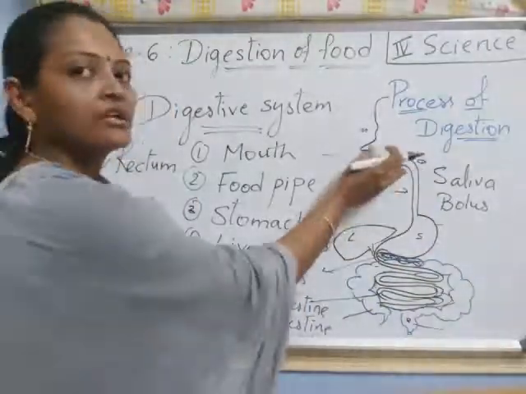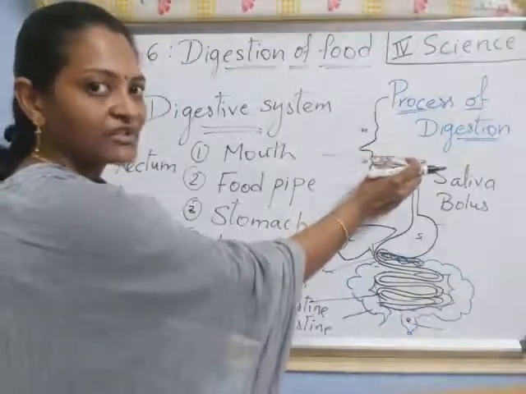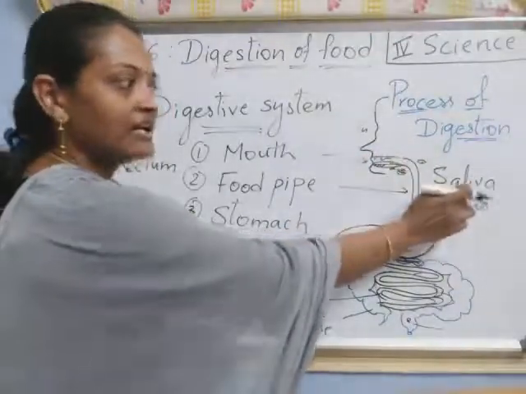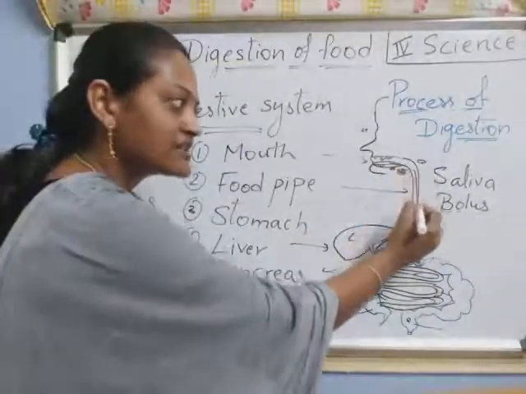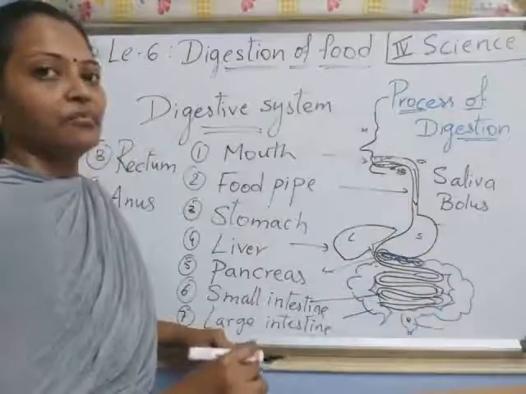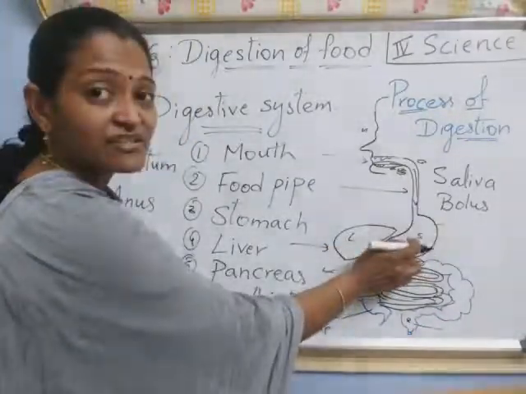From here, the food is broken down with the help of teeth, and we chew that food along with the saliva. It forms into a bolus. That bolus easily passes through the food pipe, and this is the food pipe, right? After that, the food enters into the stomach.